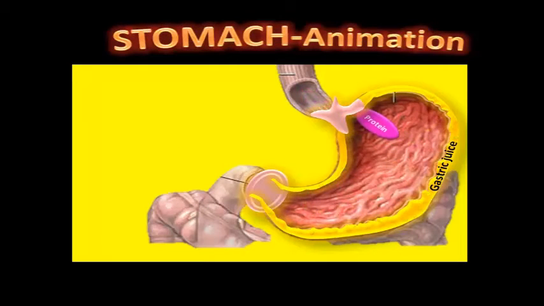In this animation, you can find the gastric glands on the wall of the stomach. They secrete gastric juice. This juice consists of enzymes pepsin, renin, and gastric lipase. Pepsin converts protein into peptones. See, the protein is converted into peptones. By which enzyme? Correct, pepsin.